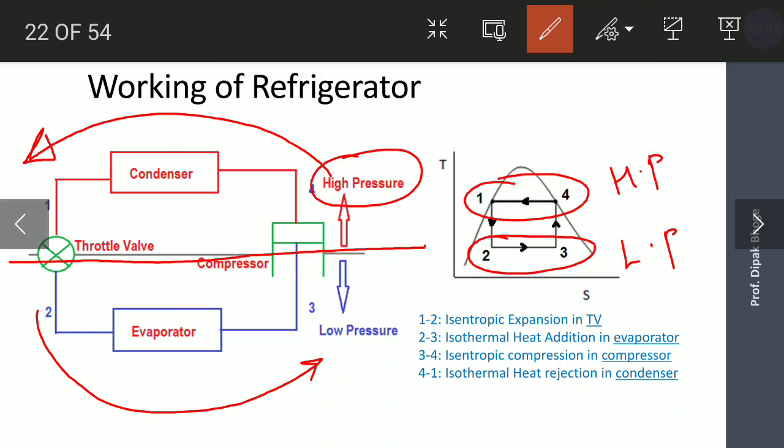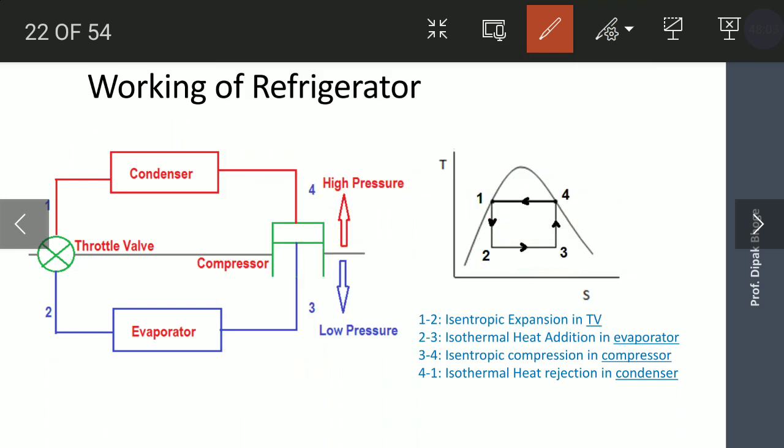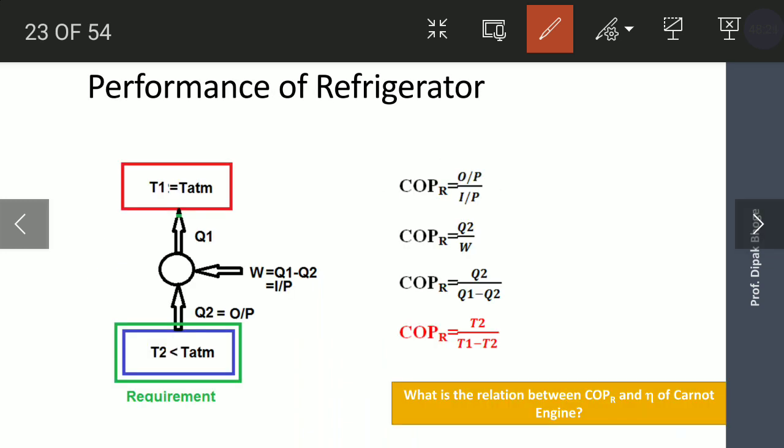Which are the 4 processes in this reverse Carnot cycle? 1 to 2 is the isentropic expansion in the throttle valve. 3 to 4 is the isentropic compression in the compressor. 2 to 3 and 4 to 1 are the isothermal heat absorption and heat rejection in the evaporator and condenser. From this diagram, you can understand that the block diagram of the refrigerator is similar to the heat engine, but it is operating in the reverse direction.